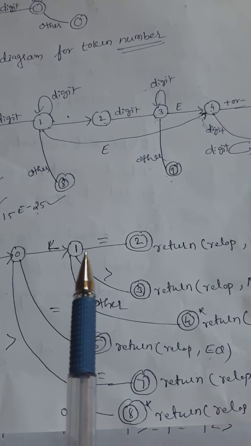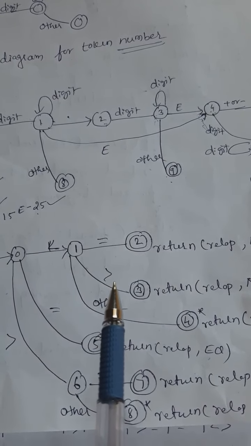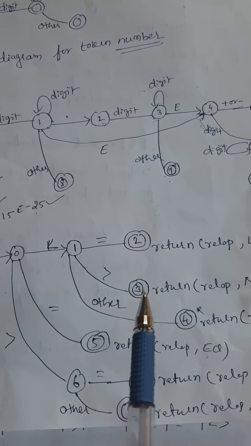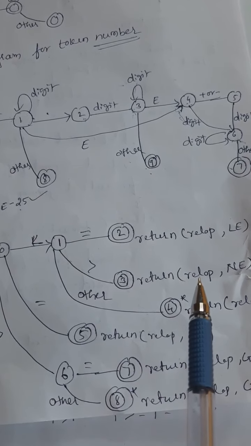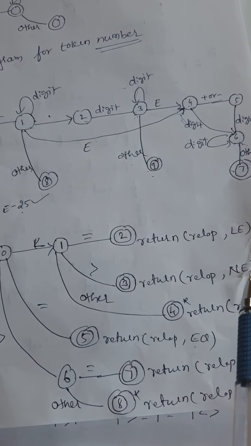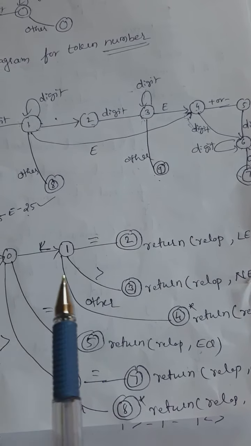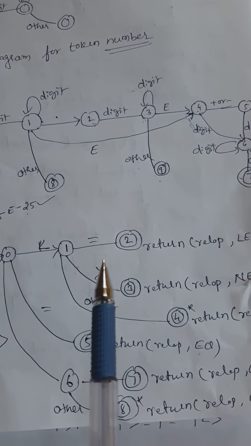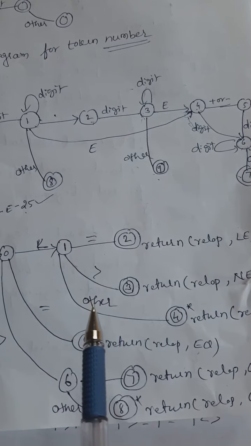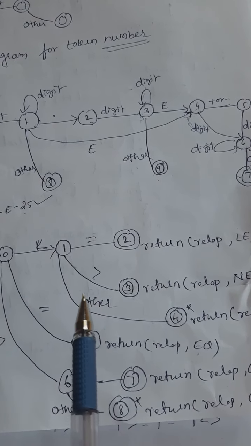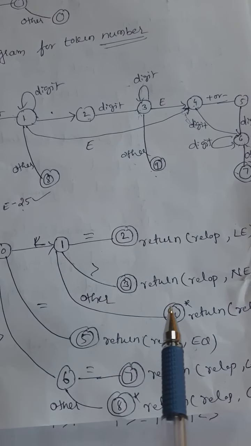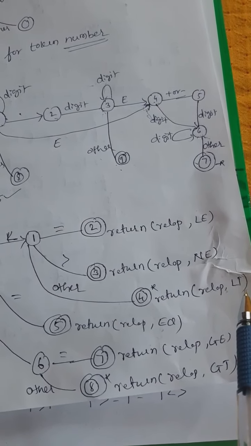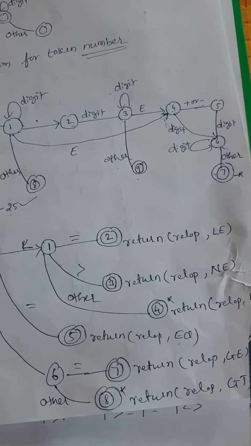If this less than symbol is followed by the greater than symbol, as I said, this is for not equal to, I will move to the third state and I will return the token relop and the attribute value is not equal to. If less than is not followed by any of these relational operators, then it is followed by others. So once it is followed by others, I will move to the fourth state and I will return relop and the attribute value is less than.